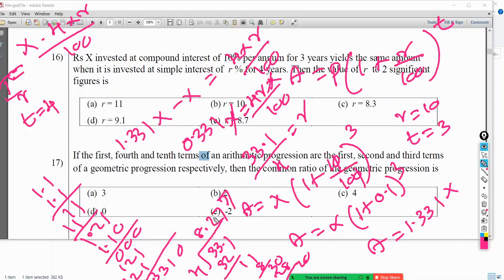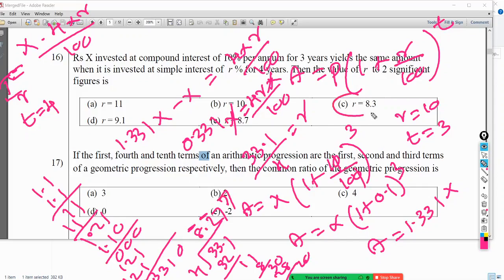But there is no such answer. Two significant figures. Significant figures can be decimal points, right? No, it's not decimal, sir. Yeah, it's two significant figures, right? So therefore it must be 8.3, because these are the figures. Therefore this is 7, so we have to take it as 8.3, because it is not two decimal places, it's two significant figures. So we'll take it as 8.3.